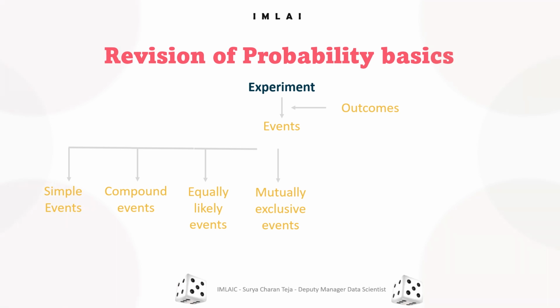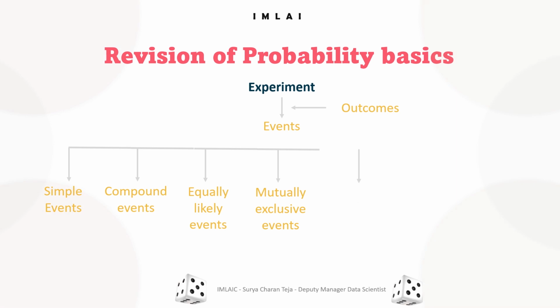In rolling a single die, the simple events 1, 2, 3, 4, 5, and 6 are mutually exclusive.